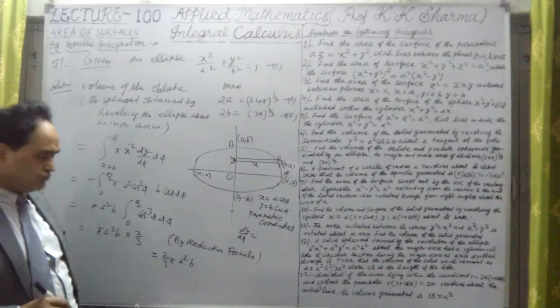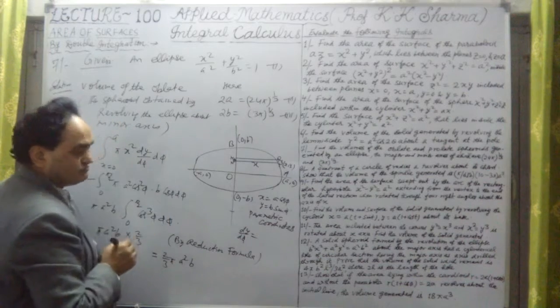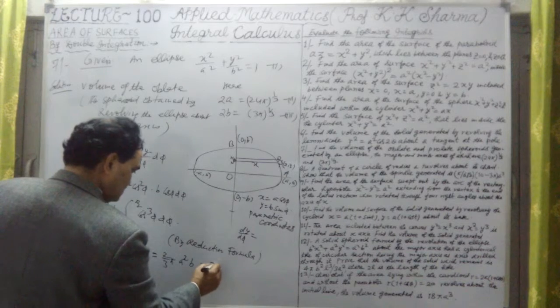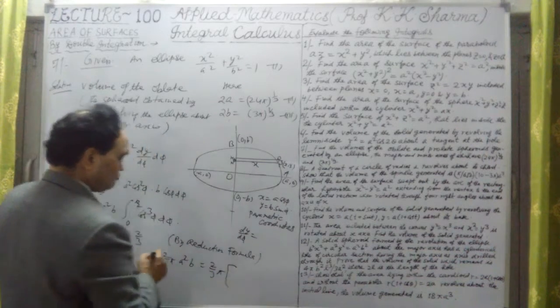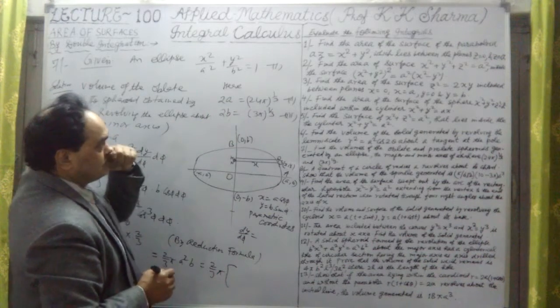Okay, so this is the answer, but we have to convert this into these values. So let me further write it as 2 by 3 pi out and a square. If I have to find out a square from here, what is a square?